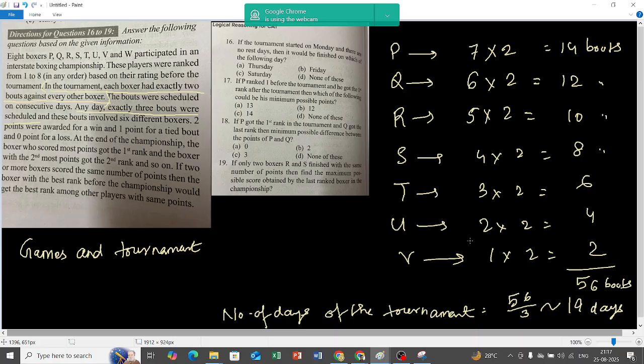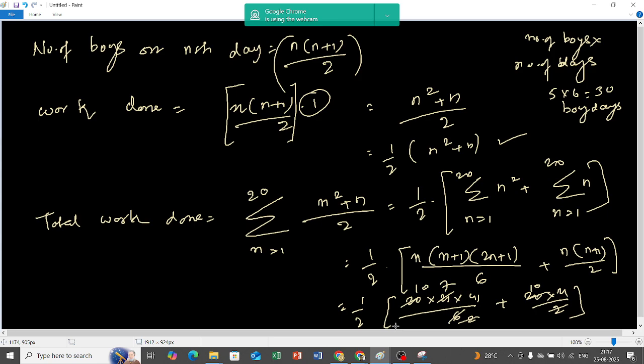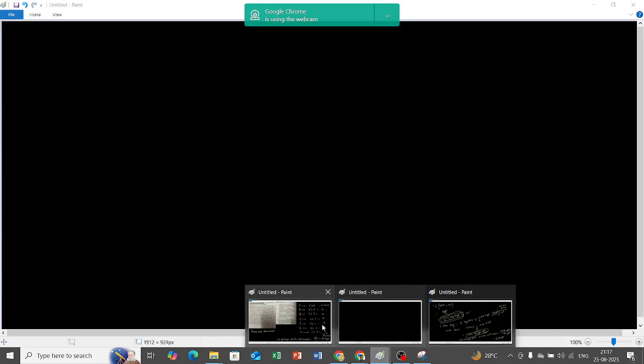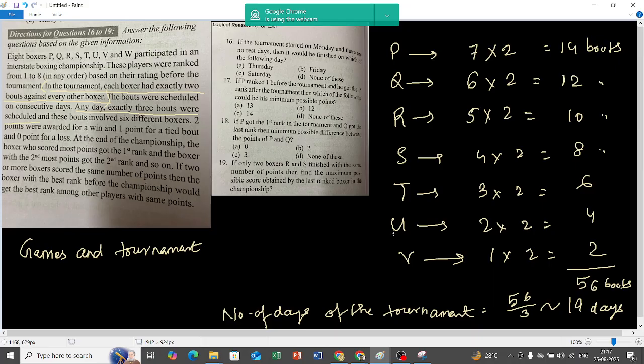Okay. Now if it is taking 19 days to play all the matches, and the match is starting from Monday, on which day is it ending? Because that is question number 16. If the tournament started on Monday and there are no rest days, then it would be finished on which of the following days?